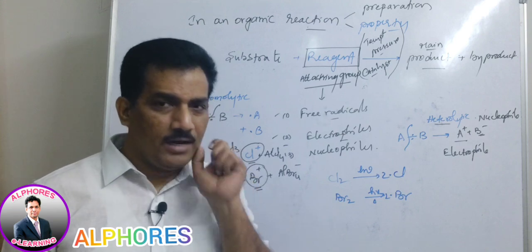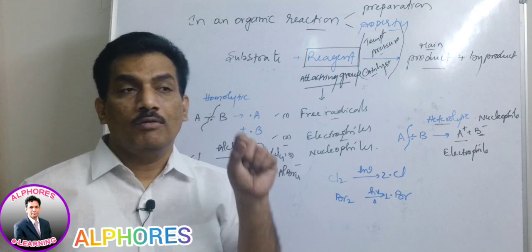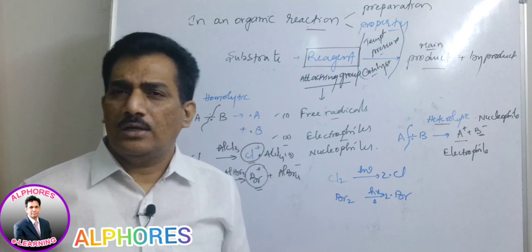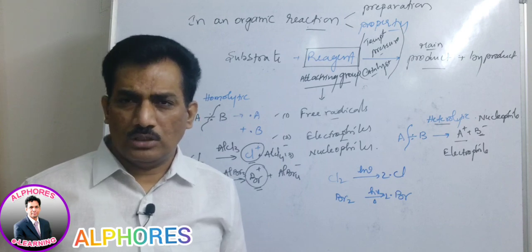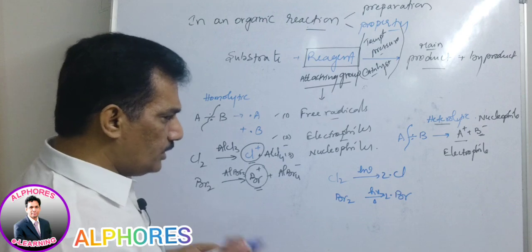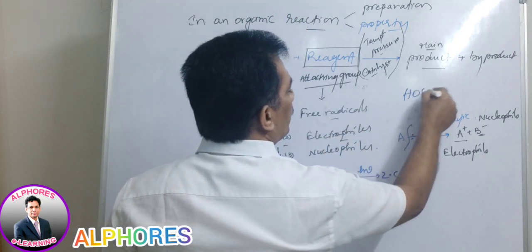But your common sense should work in such a manner that you know where the bond will get cleaved to create positive or negative charge species. Let me give the best example for this, with which you can easily understand. This is HOCl.